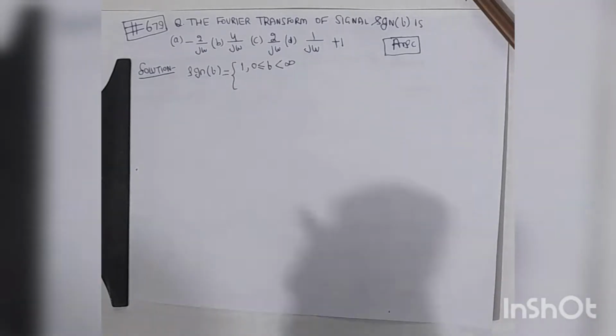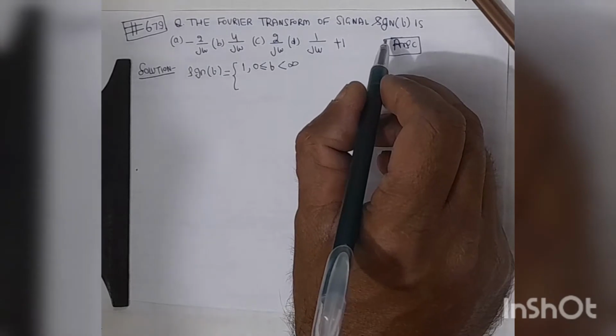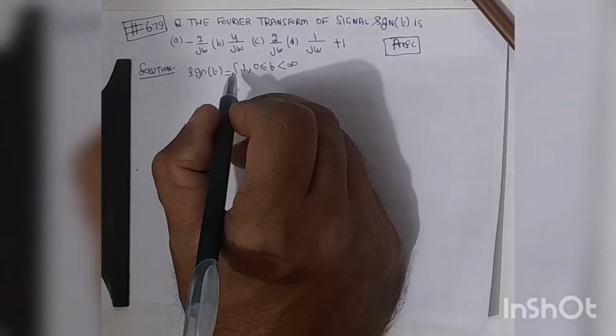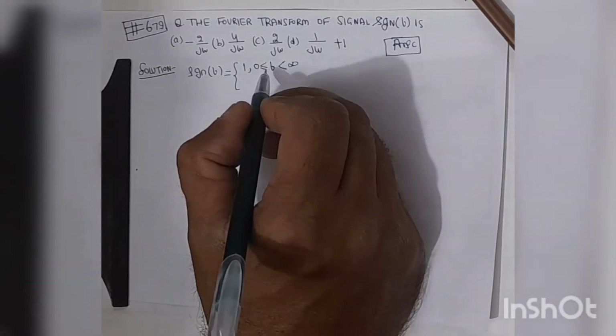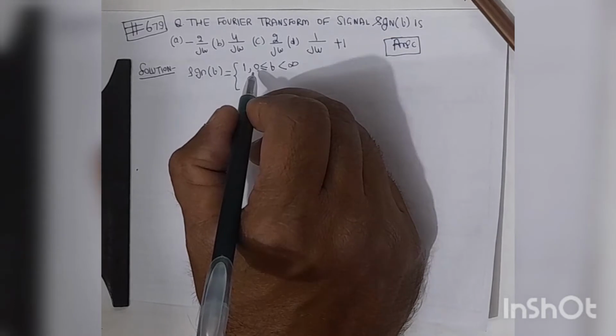Hello, this is a question related to signals and systems. We have to find the Fourier transform of the signal signum t, written as sgn t. Its value is 1 when t varies from 0 to infinity.